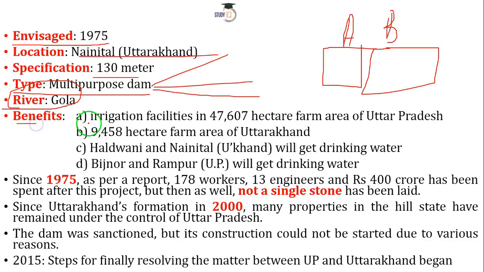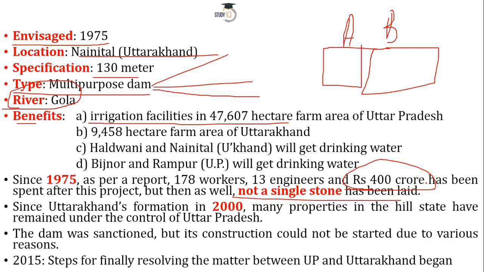So the benefits are irrigation for 47,607 hectares of Uttar Pradesh and 9,458 hectares of Uttarakhand. You have drinking water facilities for a couple of districts of Uttar Pradesh and Uttarakhand. Since its inception in 1975, we have spent nearly 400 crore. 13 engineers and 178 workers have worked on it. But let me tell you that we have not laid a single stone as well.